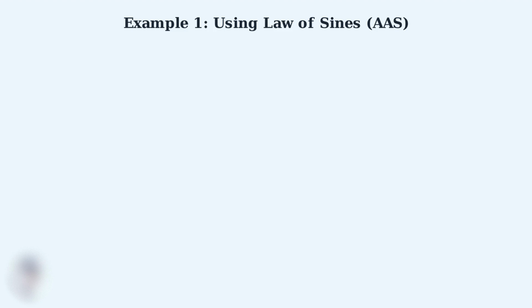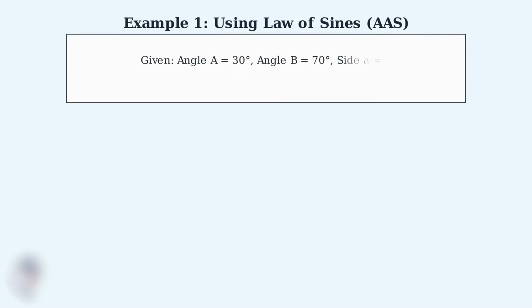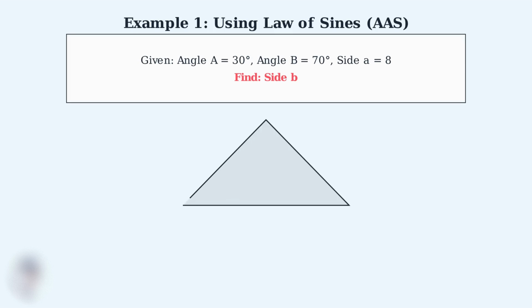This is an AAS case where we know two angles and one side. Here's our problem. We're given angle A equals 30 degrees, angle B equals 70 degrees, and side a equals 8 units. We need to find side b. Let me draw the triangle to visualize our problem. We have angle A at 30 degrees, angle B at 70 degrees, and we know side a is 8 units. We need to find side b, which is opposite to angle B.